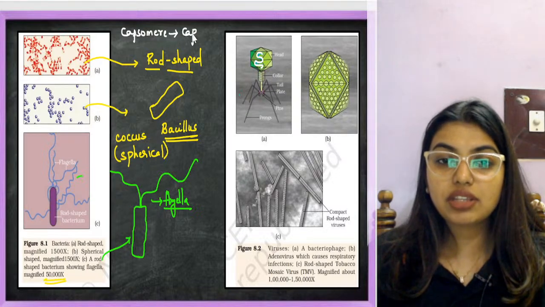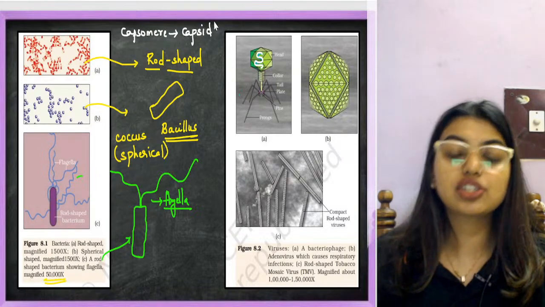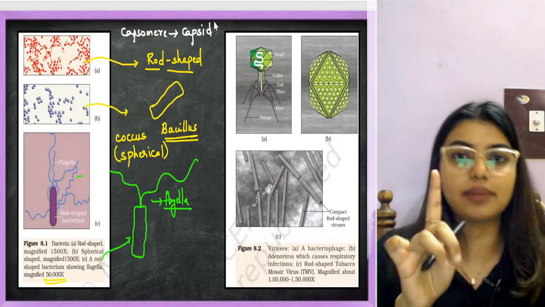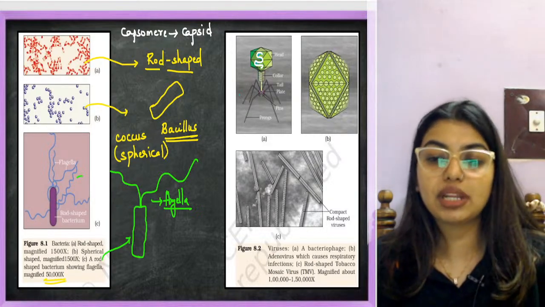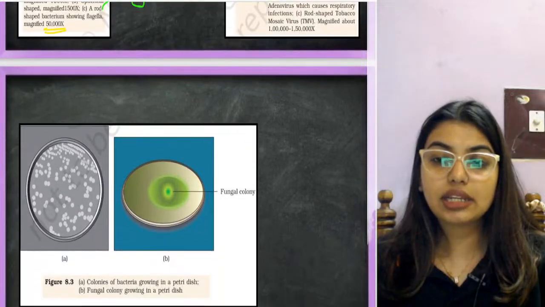Individual capsomeres together form the capsid. This is everything that you have learned in biological classification. A student who is not able to understand this means you haven't seen biological classification. You have to go back and watch biological classification. So I think the diagrams are clear, no?